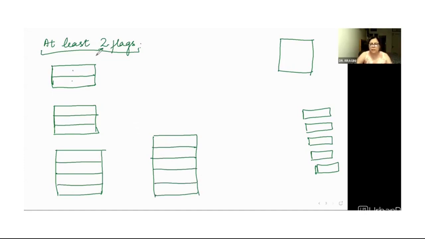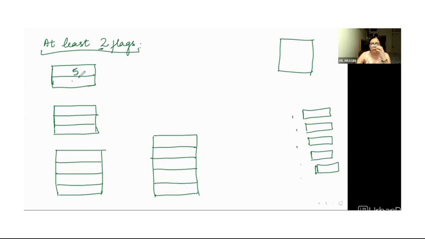What is the meaning of at least? At least 2 flags means you have to generate signals in which a minimum of 2 different colors should be there. So now we have 5 options for this color. We have 5 different flags.